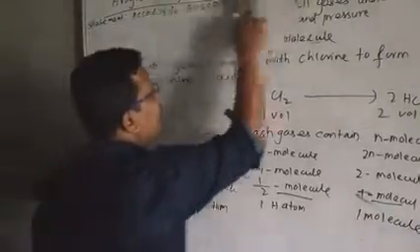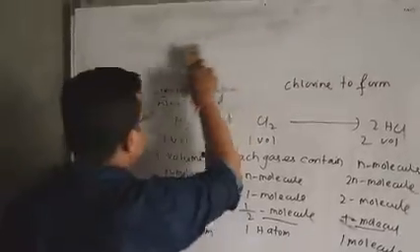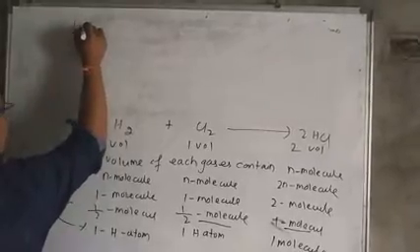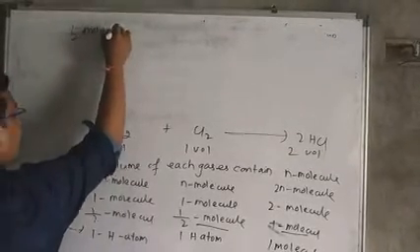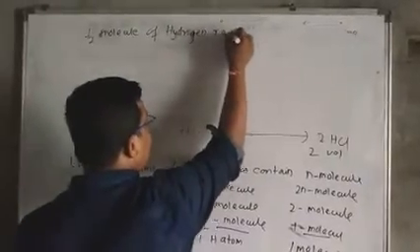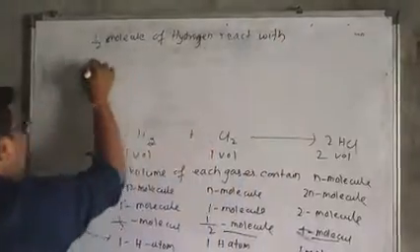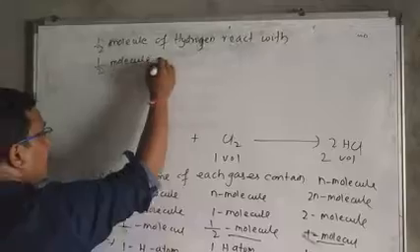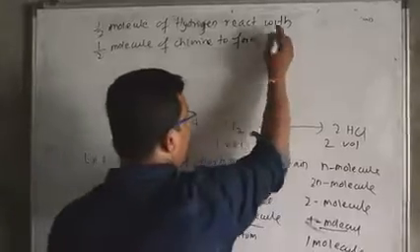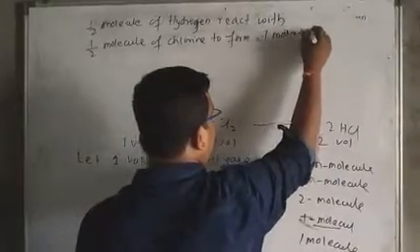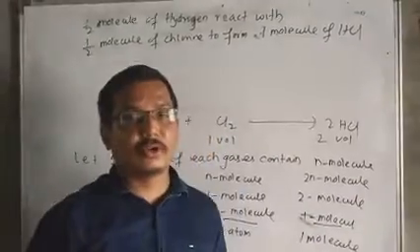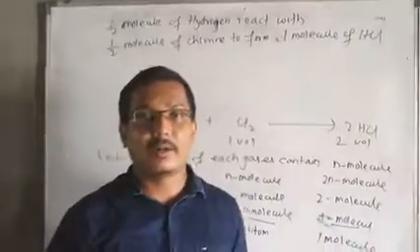From this relation, we can write the conclusion: half molecule of hydrogen reacts with half molecule of chlorine to form one molecule of HCl. That is the conclusion. This is all about the Berzelius hypothesis and Avogadro's hypothesis.